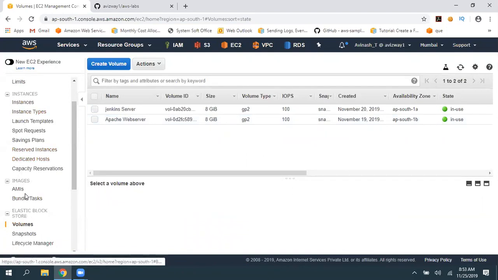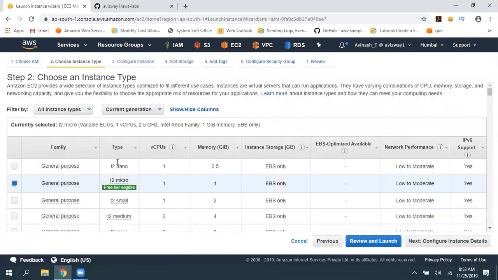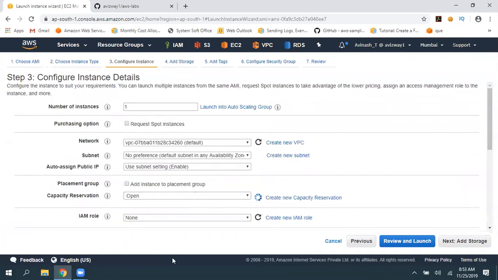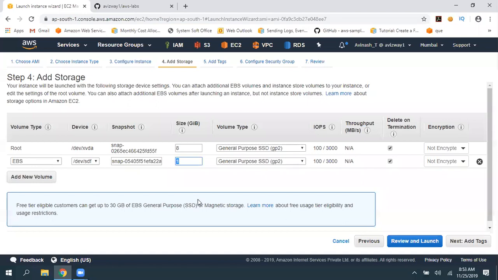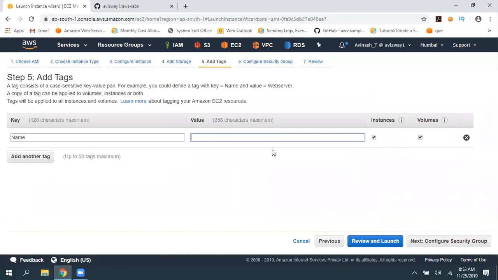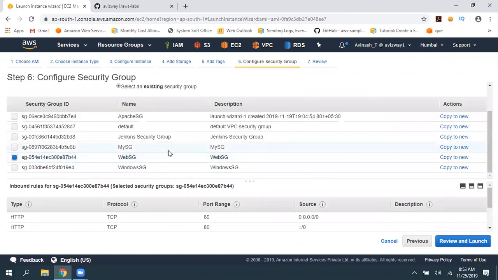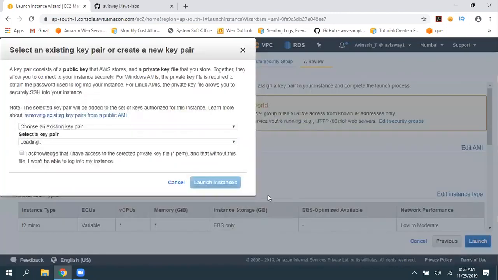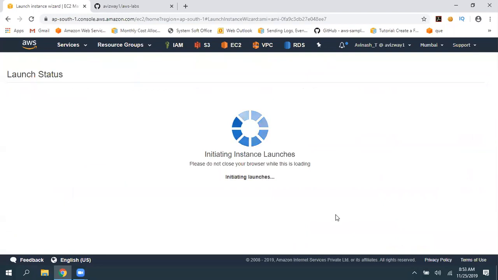Now we have this AMI, right? From this AMI, I'm going to launch a new instance. Launch T2 micro, and I'm going with all the default options. See, this 1 GB volume is also there. Click on next. So this is the new instance. Select a security group, MySG or WebSG, review, and click on launch. Here, let's take the Mumbai key pair, and I'm associating it, click on launch instance.